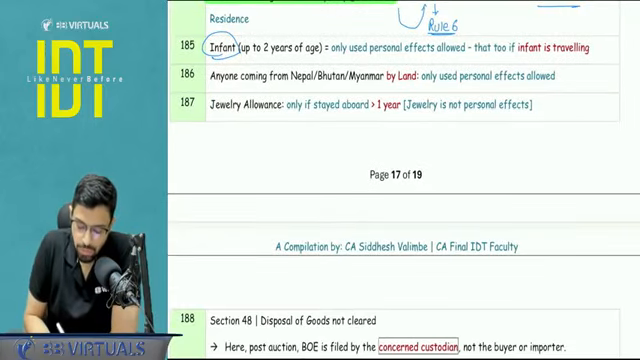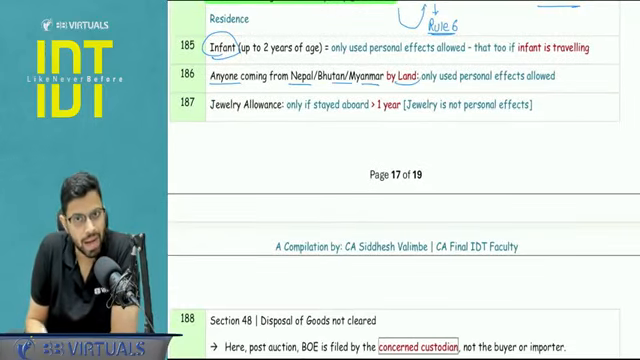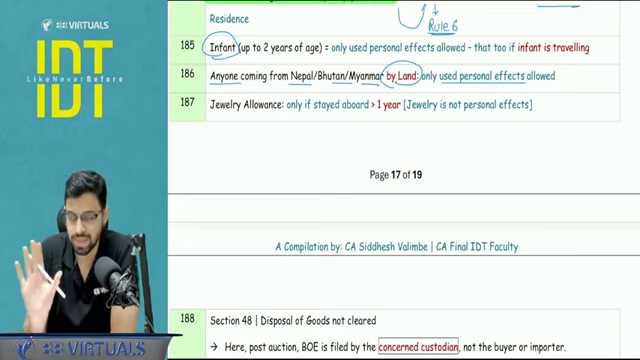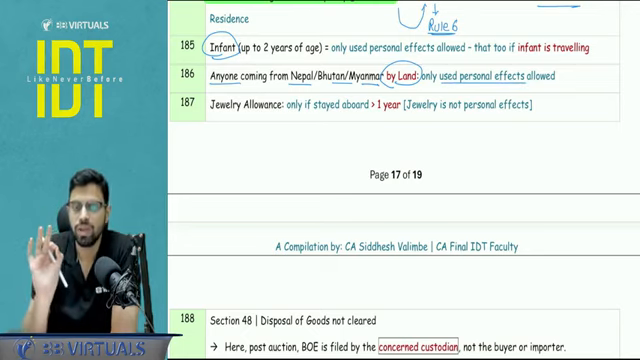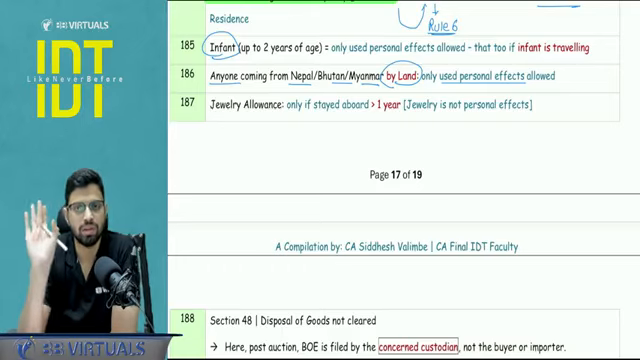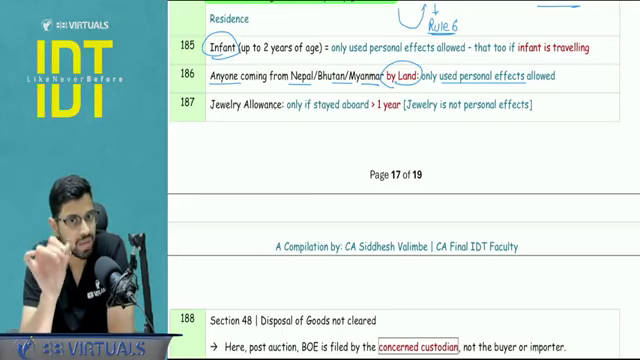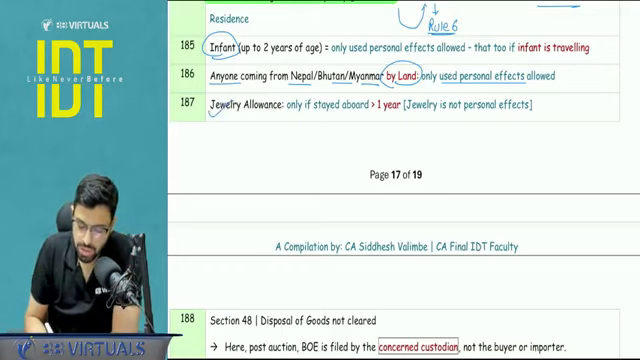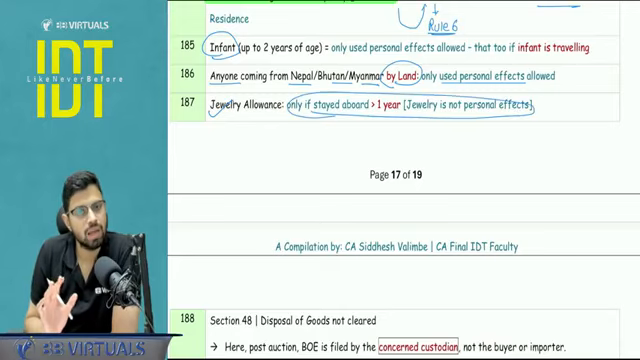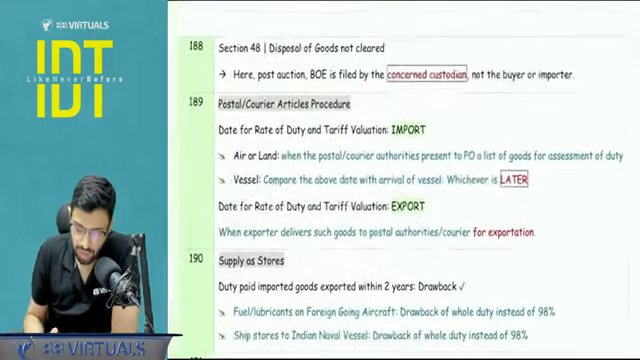If anyone is coming from Nepal, Bhutan, Myanmar, by land, only used personal effects are allowed. Nothing else is allowed. The limit of 15,000 and obviously the travel souvenirs and everything, that will be applicable only when coming by vessel or air. Jewelry allowance, I have told you, if they have stayed more than 1 year, then in that case you will get the rule number 5 allowance.